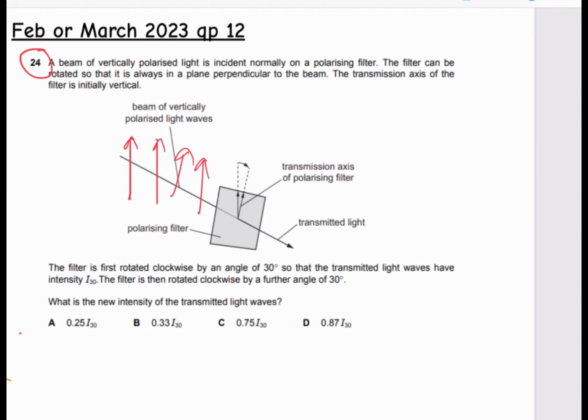So we're given light that is vertically polarized and is reaching this transmission axis of the polarizing filter, and we've been asked to find the new intensity of the transmitted light waves. Also, the first filter is rotated clockwise by an angle of 30, so that it has an intensity of I30, right? So it is then rotated by a further angle of 30 degrees, and we've been asked to find the new intensity of the transmitted wave.